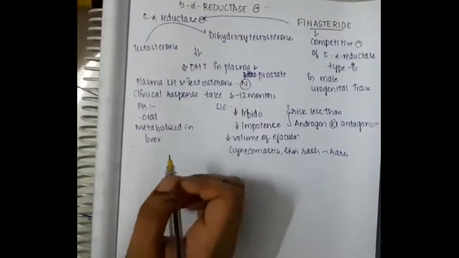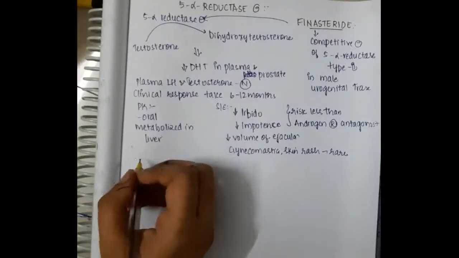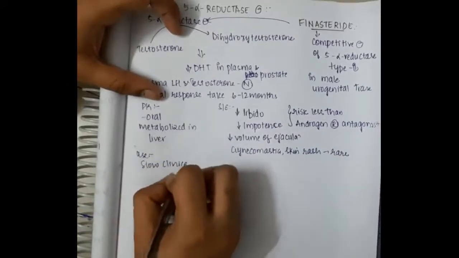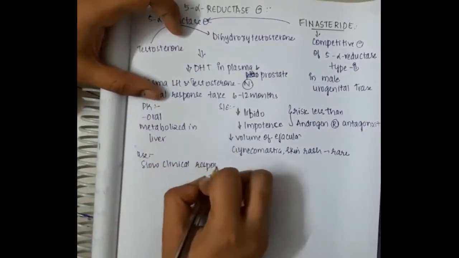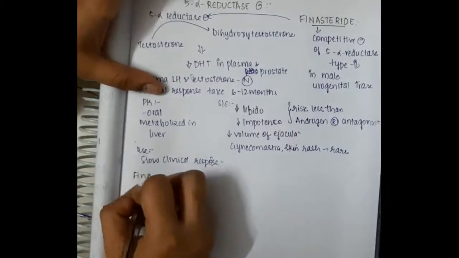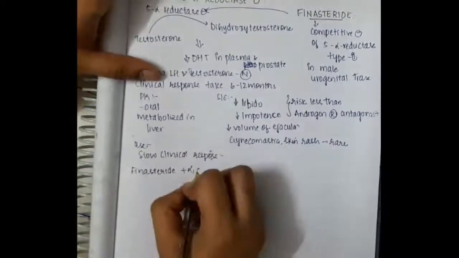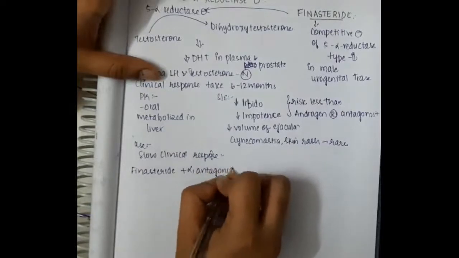Okay, so what is the use of these 5 alpha reductase inhibitors? They have a slow clinical response because they take around 6 to 12 months to act. So as a result, they are not given alone.